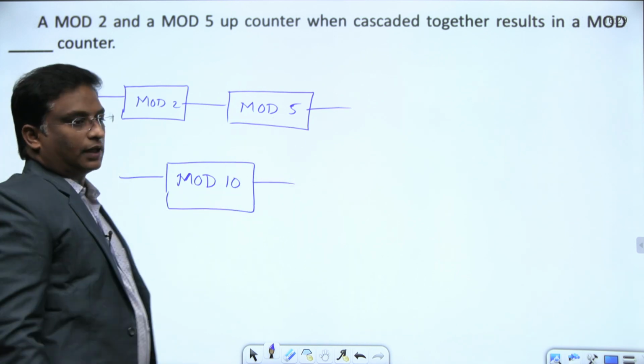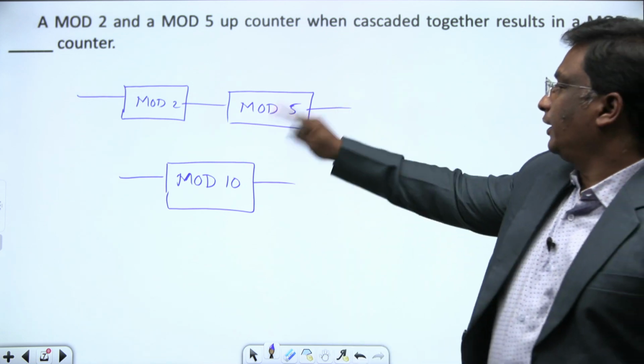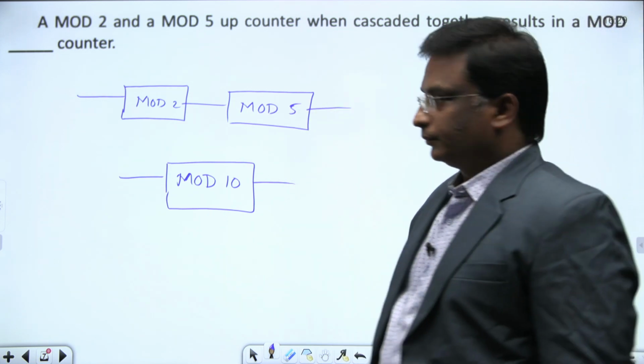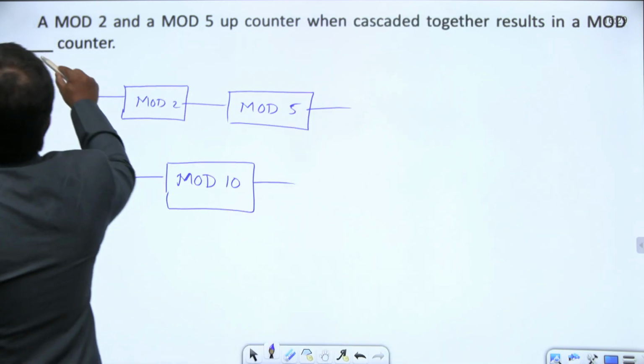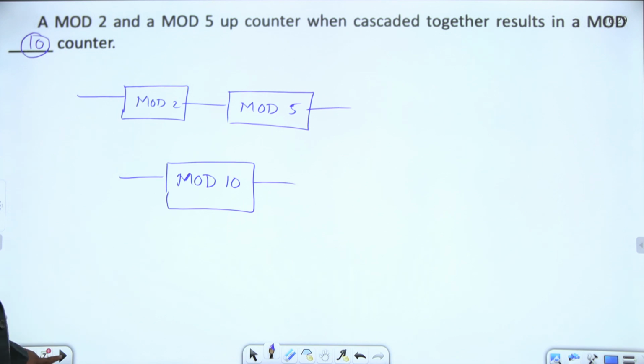That's all, simple, it acts as a mod 10 counter. Even if you cascade mod 5 by mod 2, mod 5 followed by mod 2 also acts as a mod 10 counter only. Okay, answer for this question, simple, 10 is the right answer, that's all, mod 10 counter.